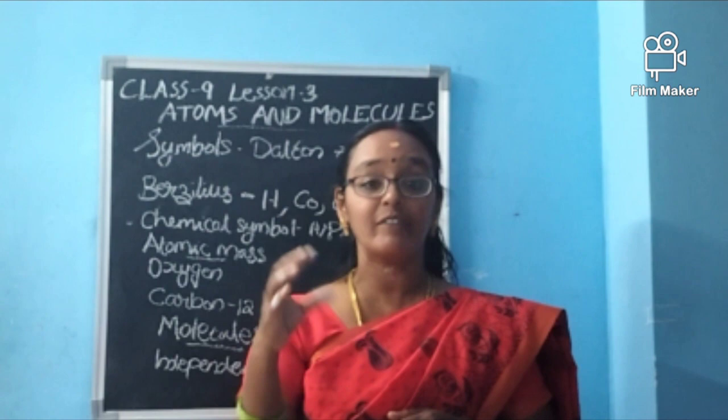So we get some units. Hydrogen has 1 unit, 1 u. For carbon it will be 12 u. Why 12 u? We are comparing with 1/12 of the mass of a carbon atom, so carbon will be 12 into 1, so it will be 12 only, isn't it?